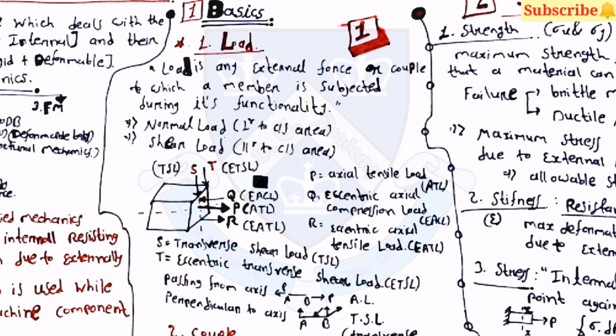Load is any external force or couple to which a member is subjected during its functionality. There are two types of load. First is normal load, second is shear load. Normal load is always perpendicular to the cross-sectional area and shear load is parallel to the cross-sectional area. Then there is a diagram for the axial tensile load, then the eccentric axial compression load and eccentric axial tensile load. S is for transverse shear load and T is for eccentric transverse shear load.